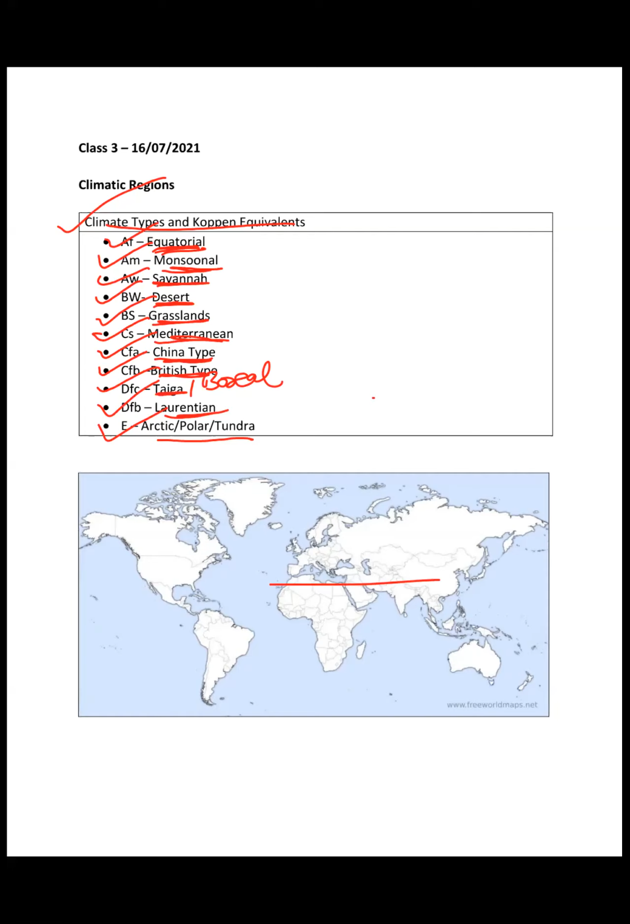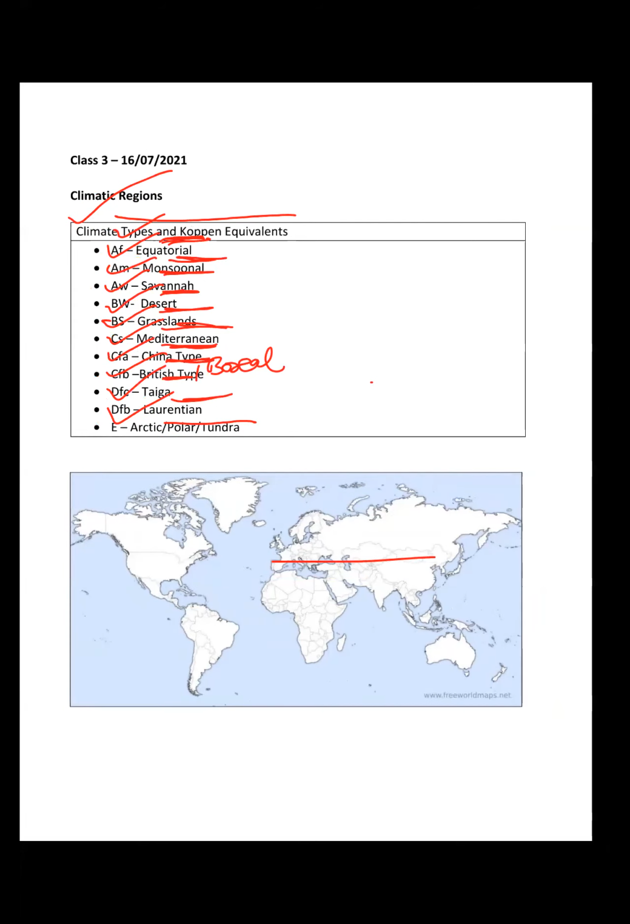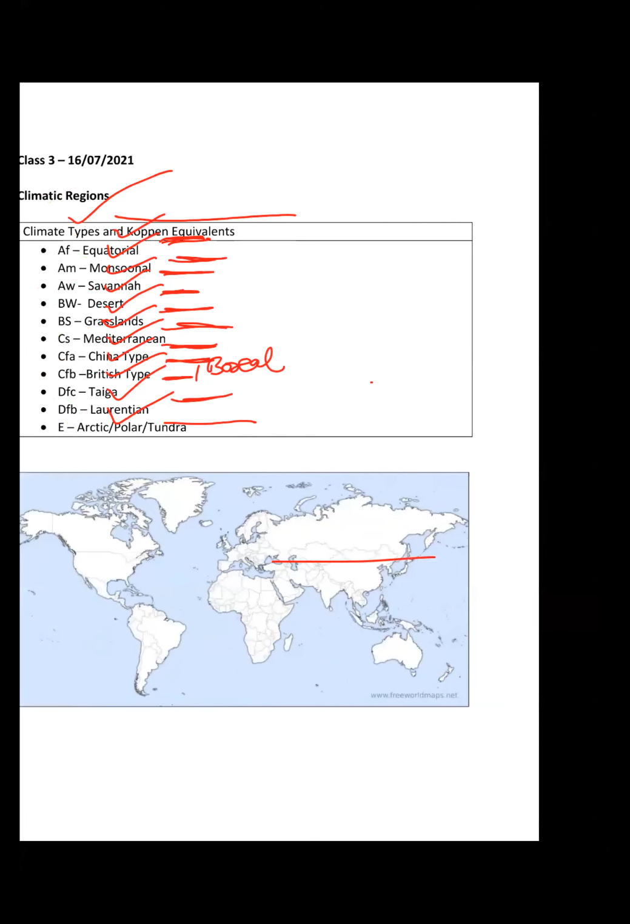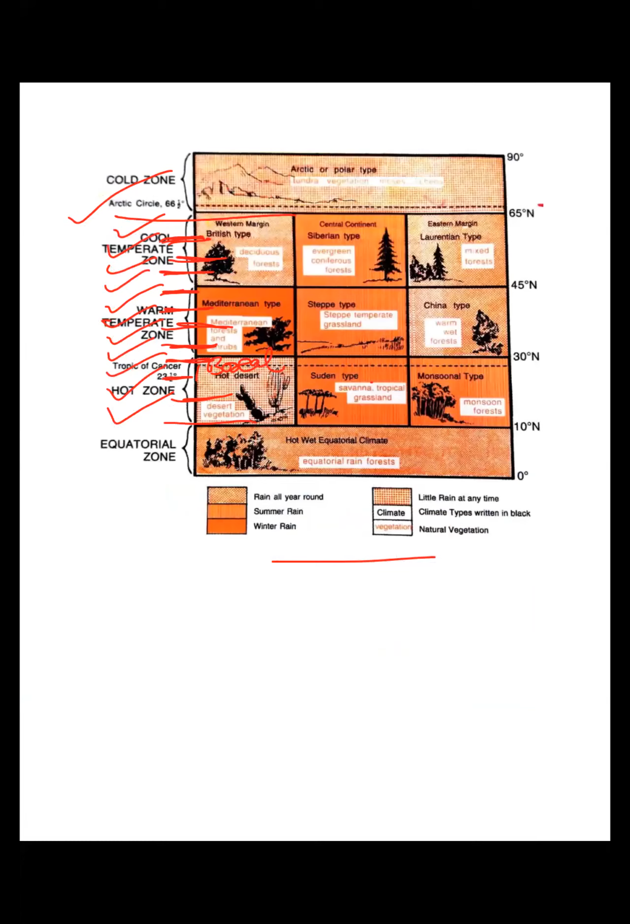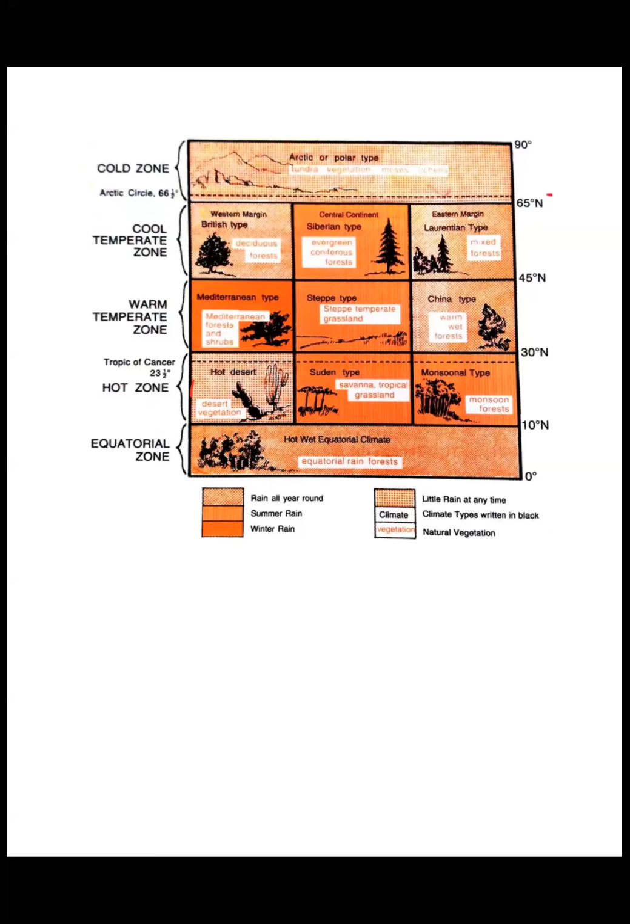So we are beginning. This is the broad chart which has been given in GC Leong. We'll be discussing this once we finish the climates. This is just a summary kind of thing. So number one is the equatorial.